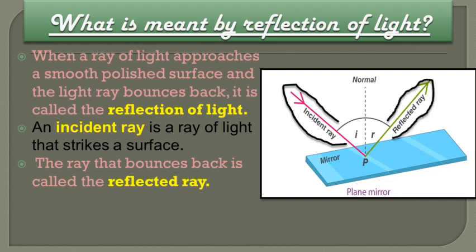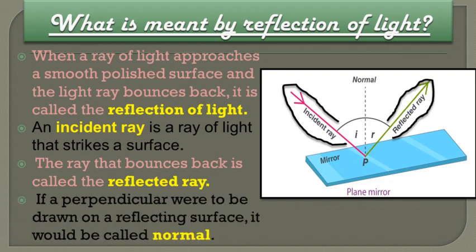When the incident ray strikes the mirror surface, it bounces back from that surface; that is called the reflected ray. And if a perpendicular were to be drawn on a reflecting surface, it would be called a normal. The normal lies between the incident ray and the reflected ray. So this is reflection of light from a plane mirror surface.